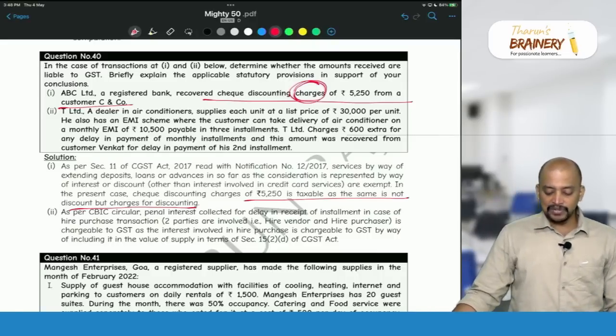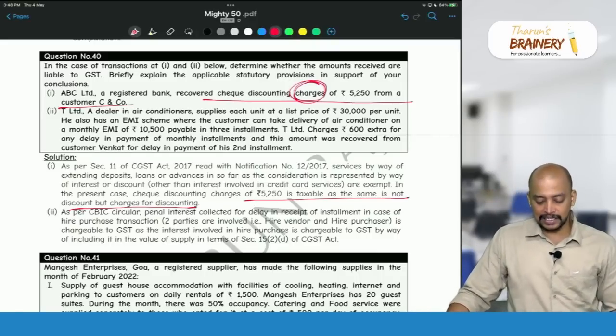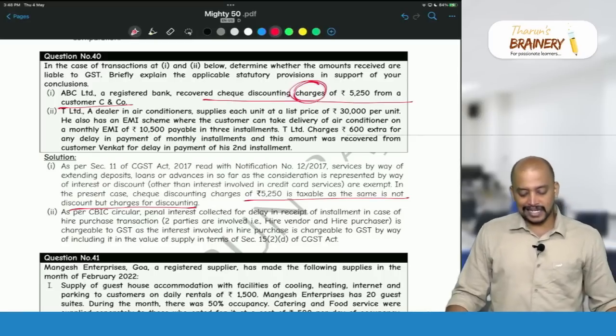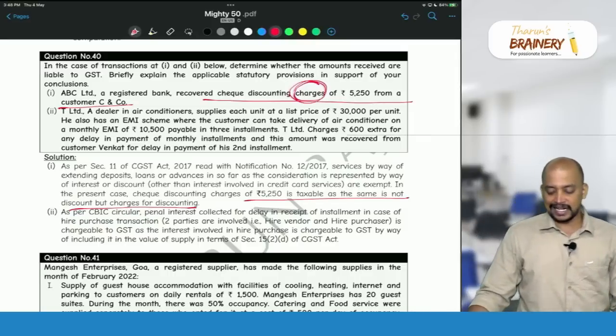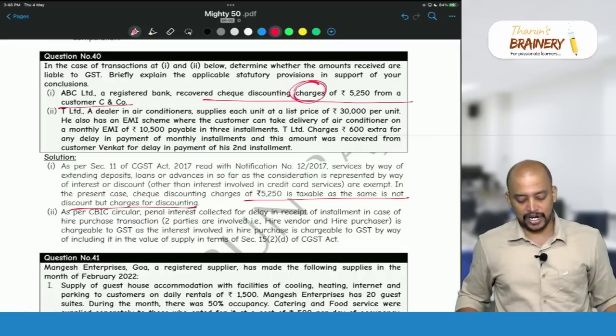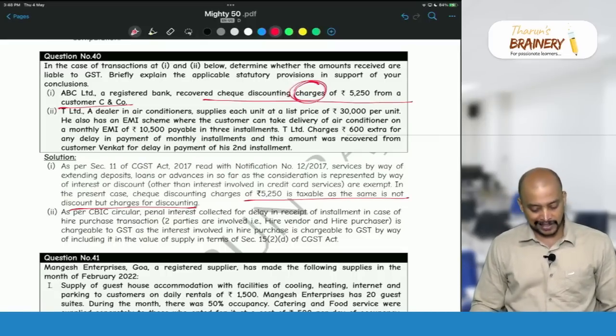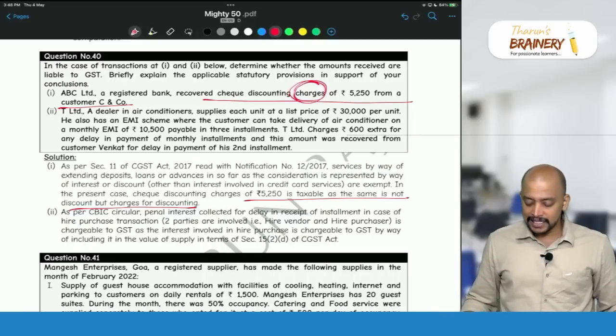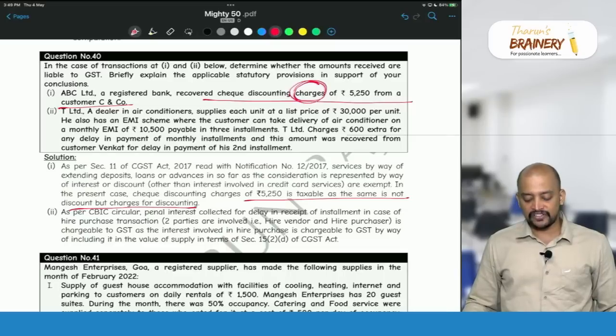Then, T Limited, a dealer in air conditioner, supplies each unit at a list price of 30,000 rupees per unit. He also has an EMI scheme where the customer can take delivery of the air conditioner on a monthly EMI of 10,500 payable in 3 installments. T Limited charges 600 extra for any delay in payment of monthly installments, and this amount was recovered from customer Venkat for delay in payment of the second installment.